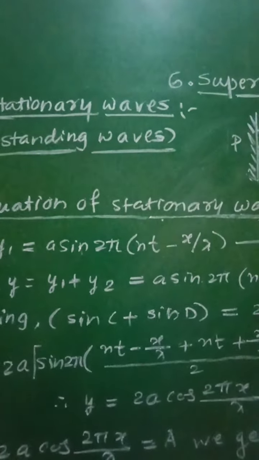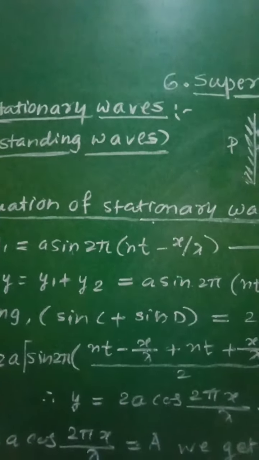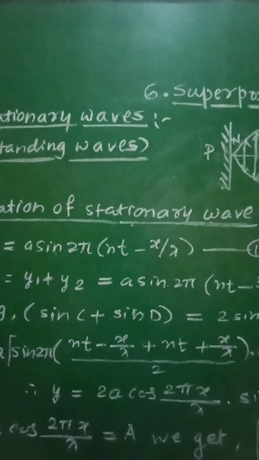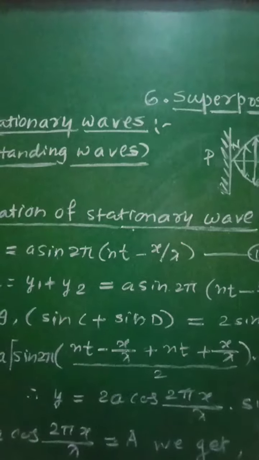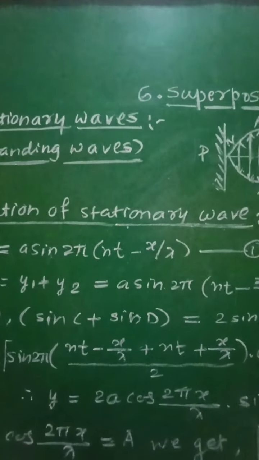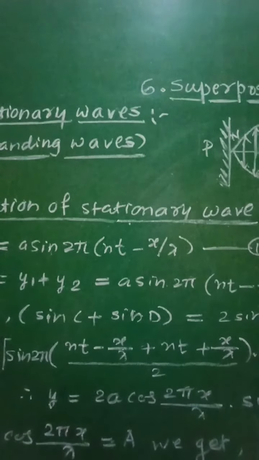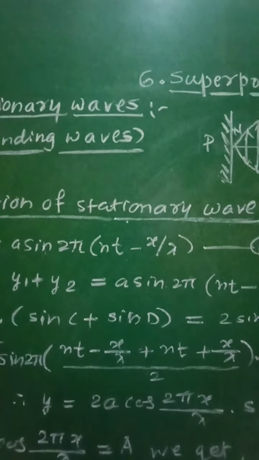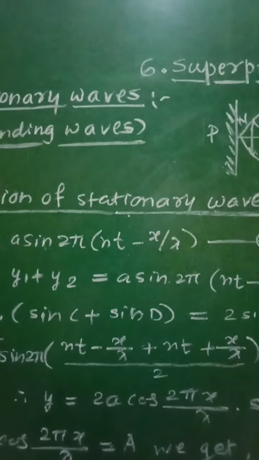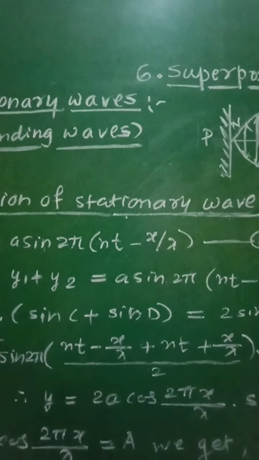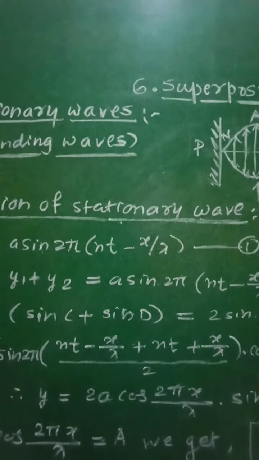When two waves having the same amplitude and the same frequency travel along the same path in opposite directions and interfere with each other, it gives rise to stationary waves or standing waves.